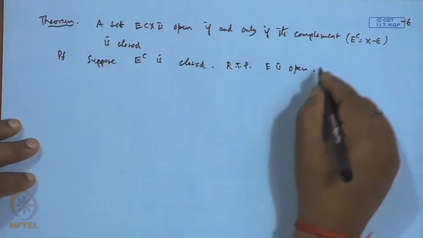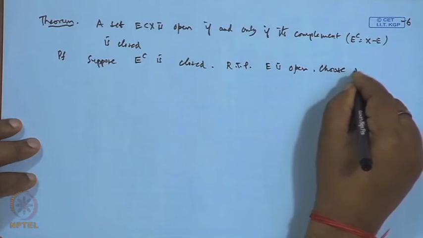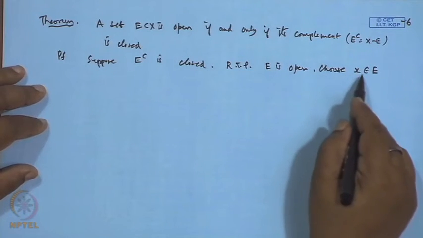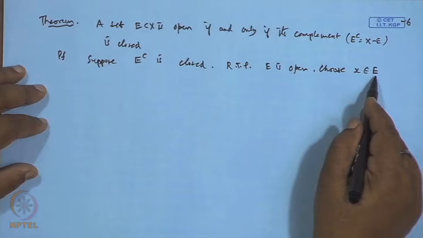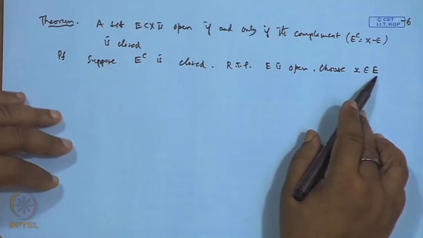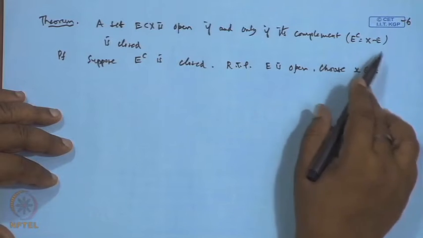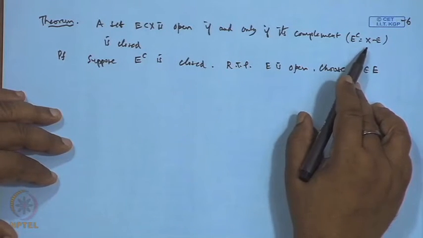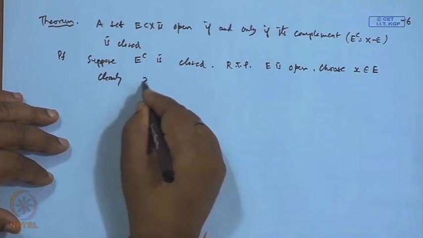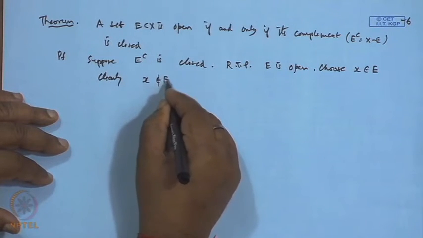So choose an element x belonging to E. If I prove that there is a neighborhood around the point x which is totally contained in E, then E becomes open. Now, since x is in E, and E complement is the set of those points which are not in E, clearly x is not an element of E complement.